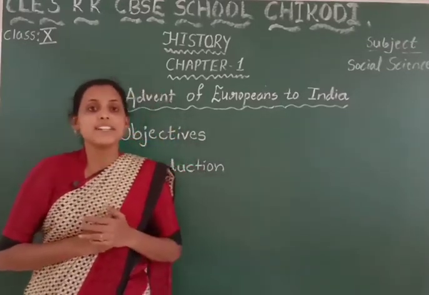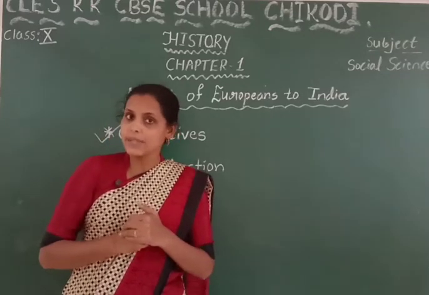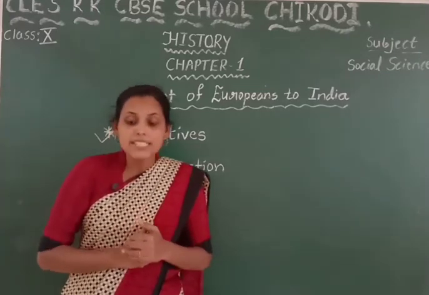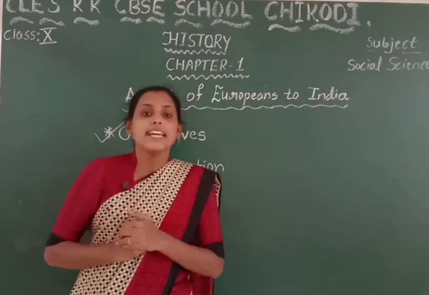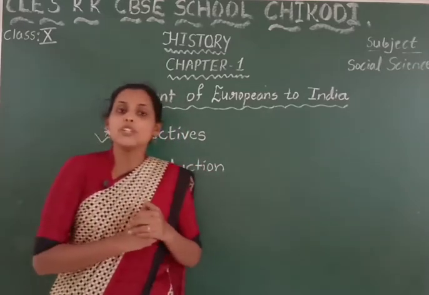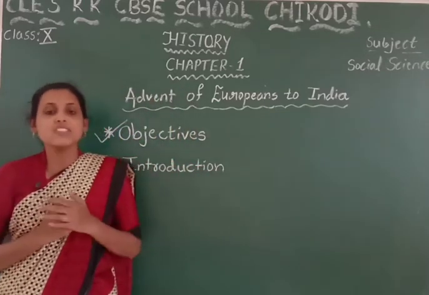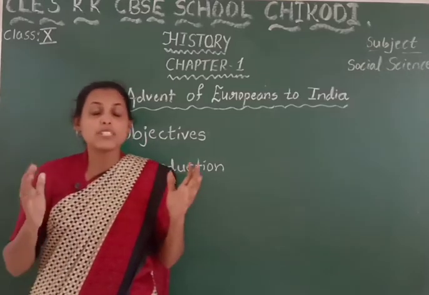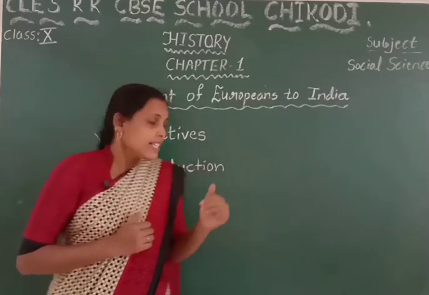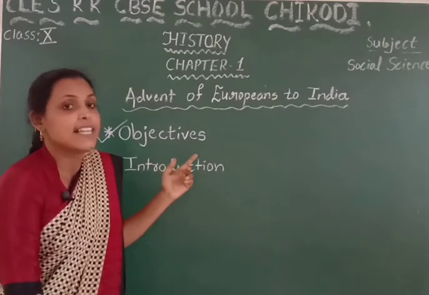Along with this, children, we are also going to discuss the Battle of Plassey, which took place in 1757, and the Battle of Buxar, which took place in the year 1764, and we are also going to discuss dual government. Okay, along with this, children, we are also going to discuss the British policy of aggression. So these are the important objectives of this lesson.